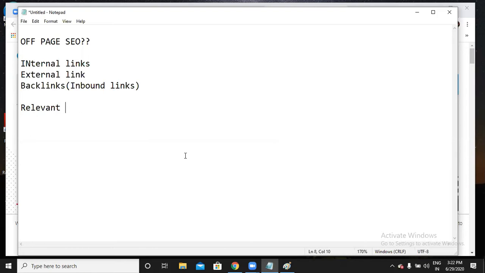If I want to give a backlink to your website, you should have something extra, something better and informative. Then I can give you the backlink. If you don't have anything on your website, then what is the point of giving you the backlink? If I redirect someone to a website that doesn't have anything, then I don't give any backlink. So how is Google going to calculate the backlinks, and why does it calculate them? Let me show you with a simple diagram.